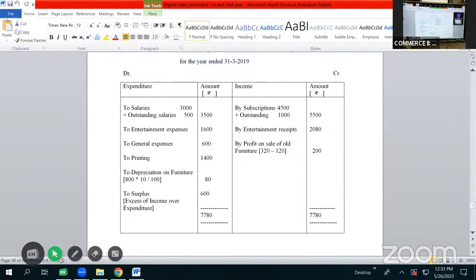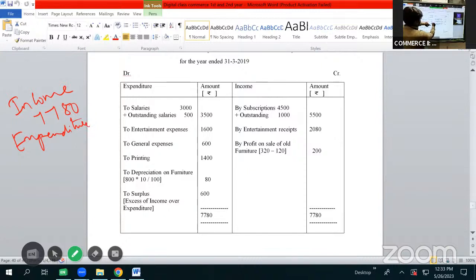So the total of income is 7,780, whereas for the total of expenditure, 3 plus 1, 4, 4,000, 5,000, 6,000, 6,600, 7,100, 7,180. So the total of income is 7,780 and the total of expenditure is 7,180.